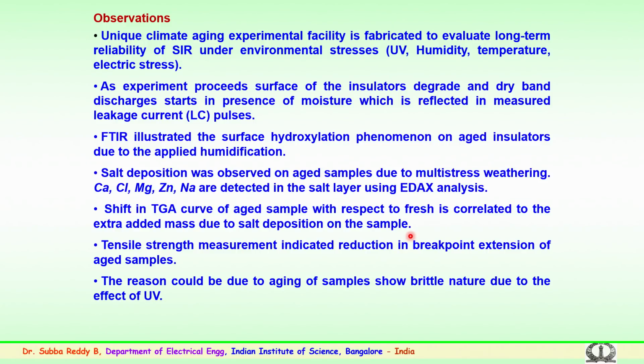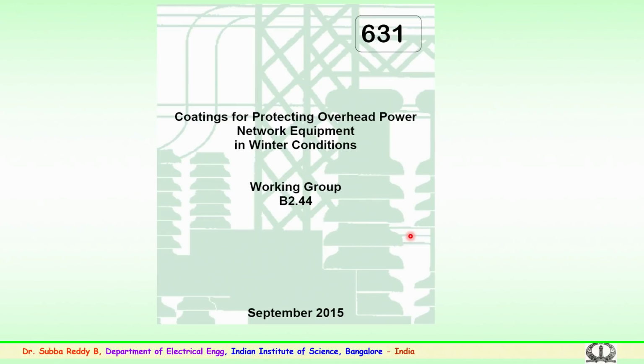So, a lot of experiments were carried out, and the surface conditions were monitored in the preliminary experimentation. So, with that we will stop, and we will discuss the coatings for the protective overhead components which are used for the network equipments used in electrical power systems.